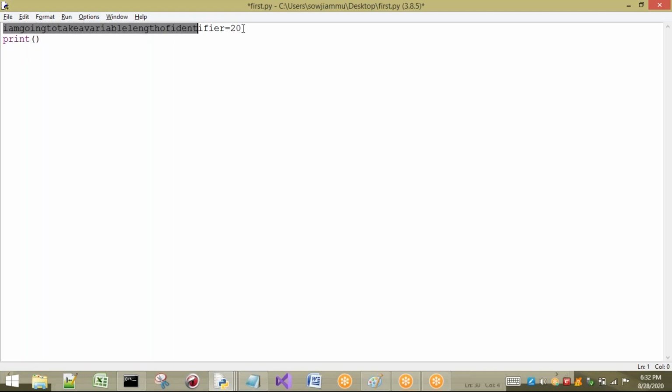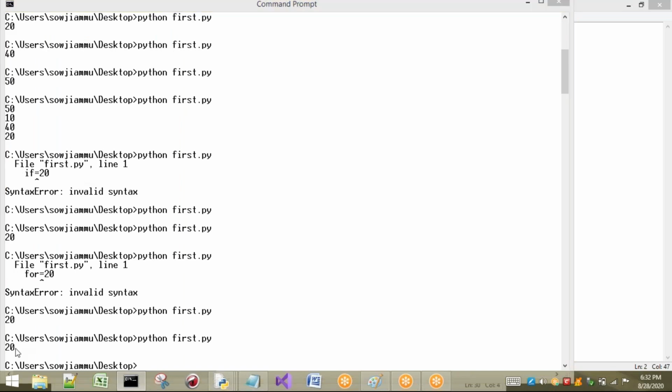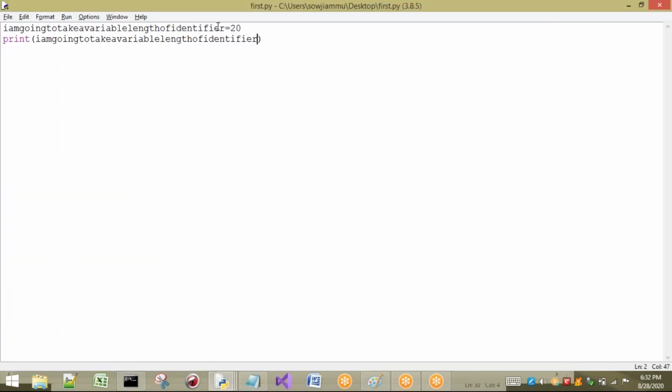I'm going to just show you that we can take a large number of identifiers also. So you can observe here. If I execute this one, you're going to get the output, no problem. Sir, you have taken only 20, sir. I want to take some 100 or 1000, sir. Is it valid or not? Okay, let us see whether it is valid or not.